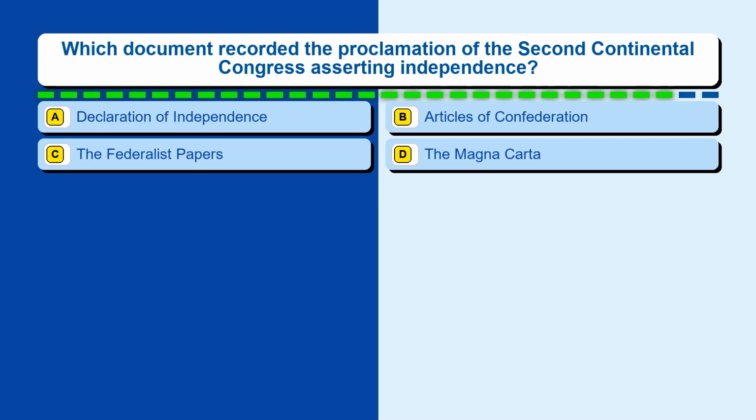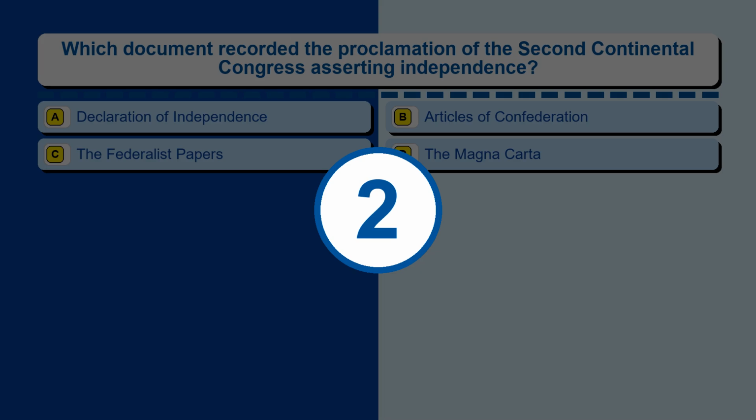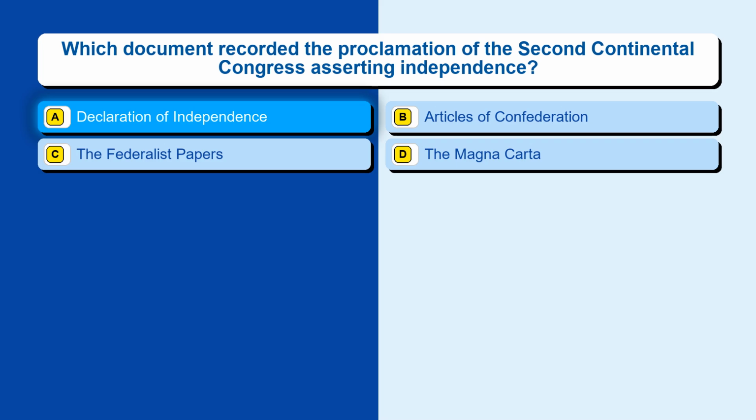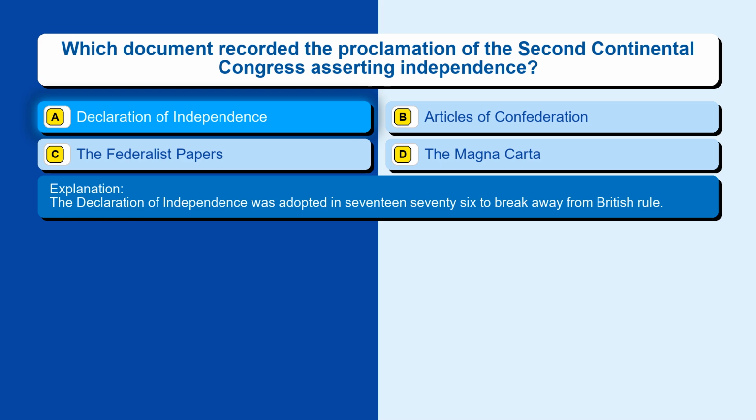Question 120. Which document recorded the proclamation of the Second Continental Congress asserting independence? Option A, Declaration of Independence. Option B, Articles of Confederation. Option C, the Federalist Papers. Option D, the Magna Carta. The correct answer is option A, Declaration of Independence. The Declaration of Independence was adopted in 1776 to break away from British rule.